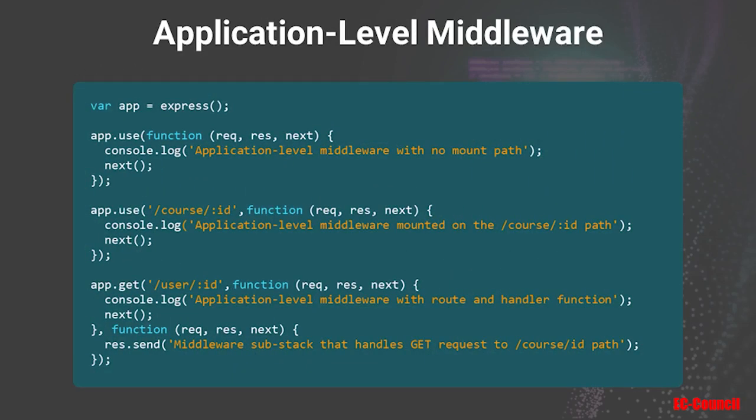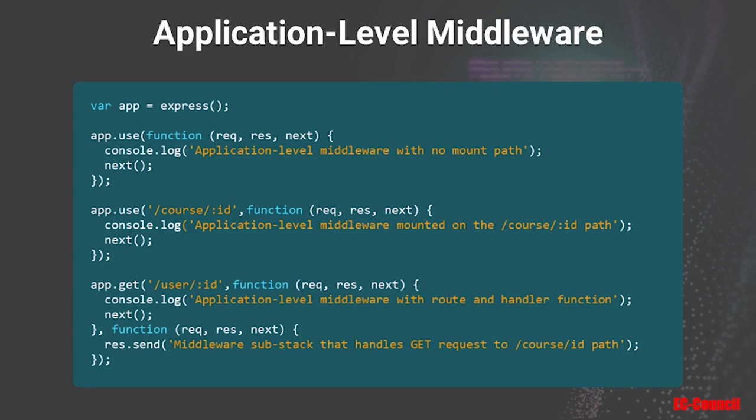These are functions that are bound to an instance of the app object by using the app.use and app.method functions, such as get, put, post, and so on.